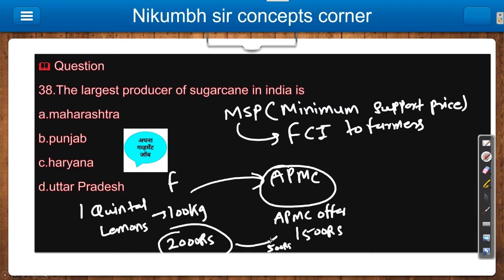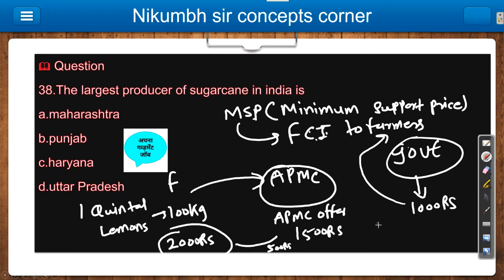So for this, the MSP plays a very important role. MSP is basically paid by the government. The government gives to the FCI officer, then FCI gives to the farmer. Suppose the government pays 1000 rupees directly to the farmer. At one stage it was a loss of 500 rupees for the farmer, but because of MSP, now the farmer gets a 500 rupees profit. So this is the concept of MSP.